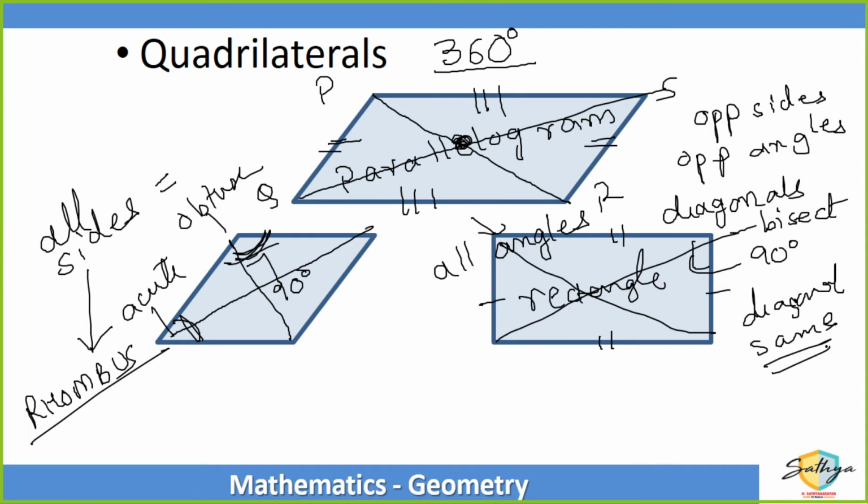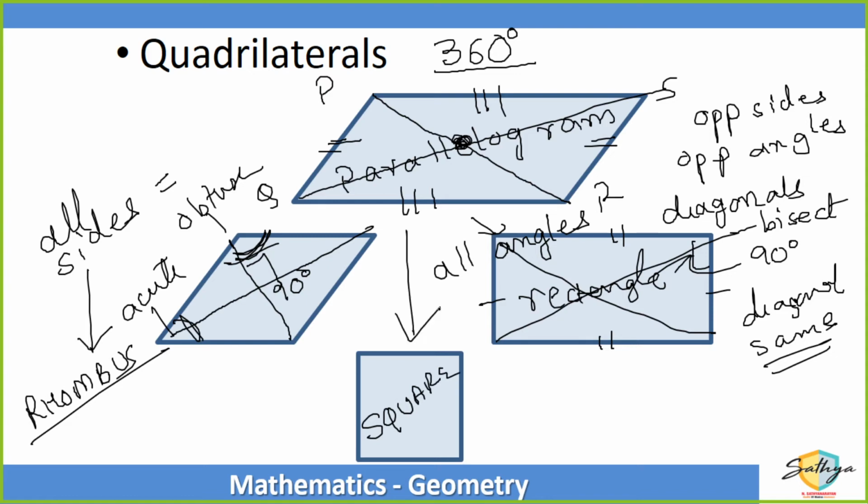Now, if I combine every property, the parallelogram's properties, sides are all the same, angles are all the same, then it is Mr. Square, right? So a square contains all the properties of a parallelogram, of a rhombus and a rectangle. A square is a special case.